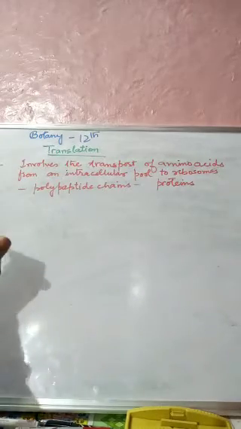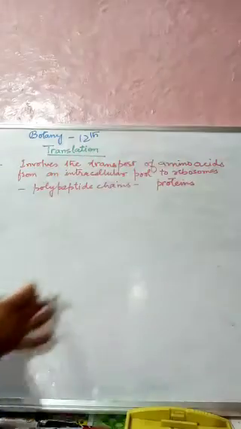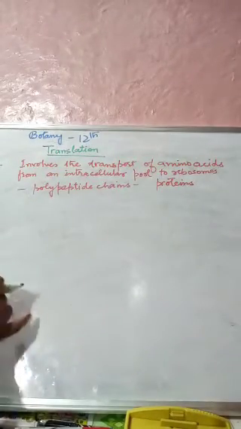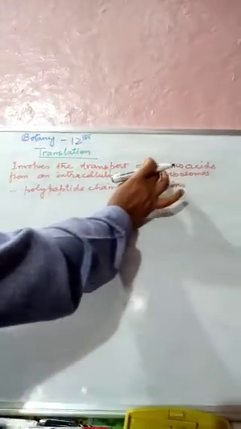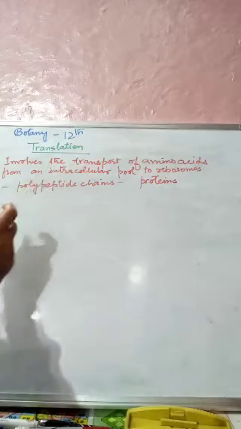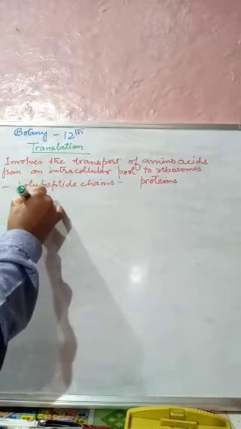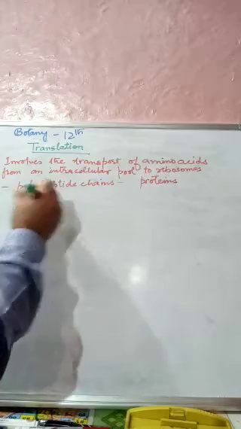Now the transport of these amino acids to the ribosome surface is accomplished by tRNA.